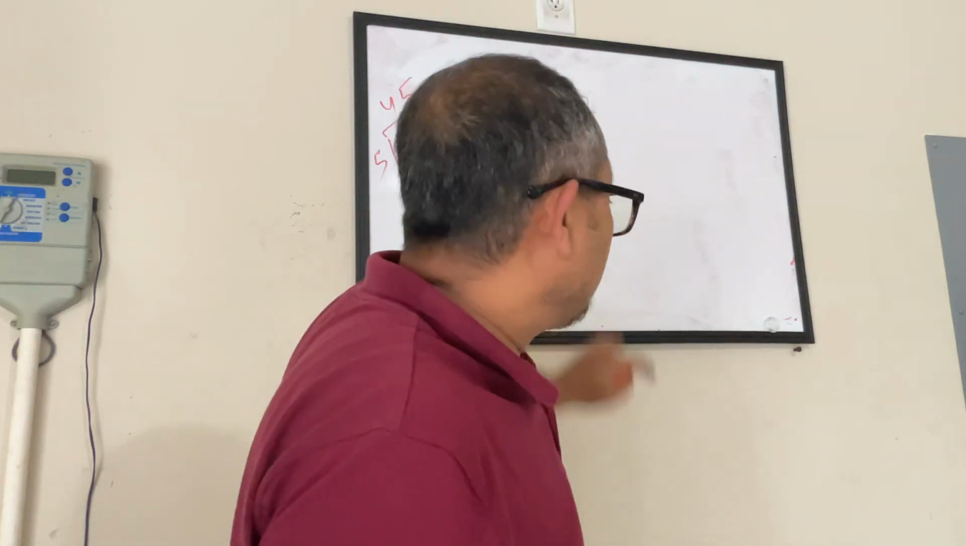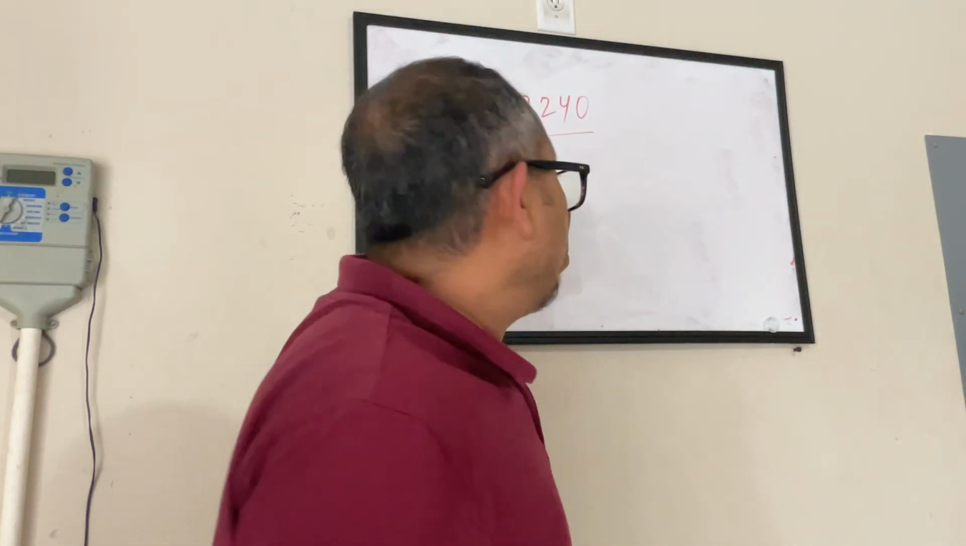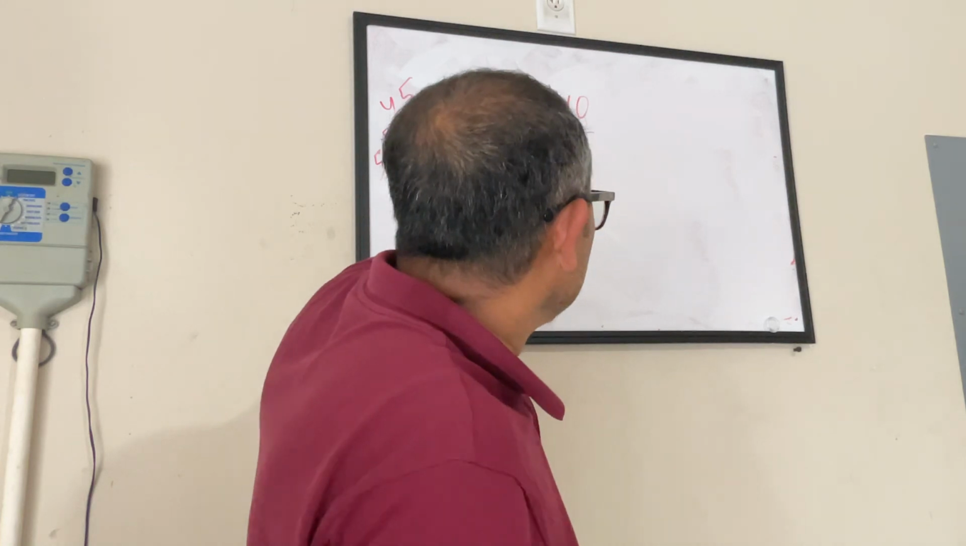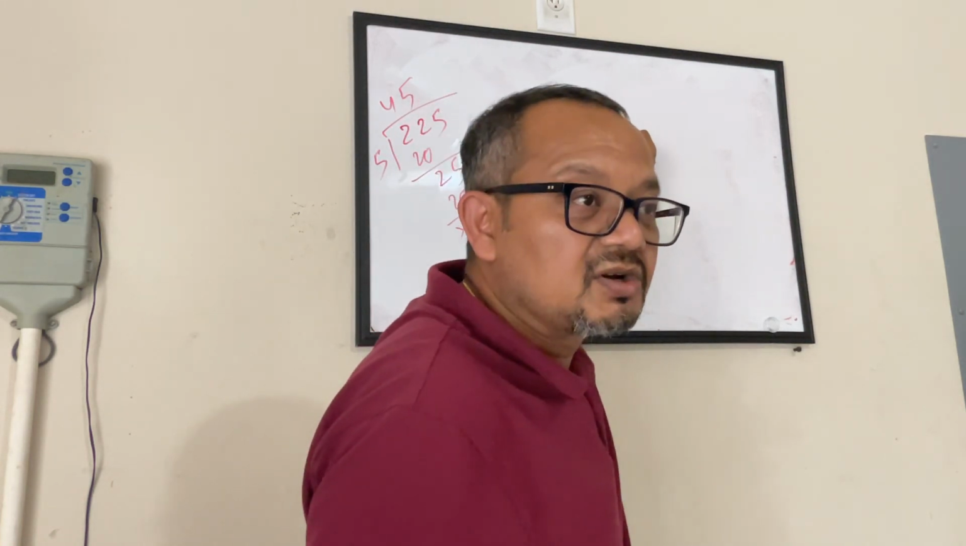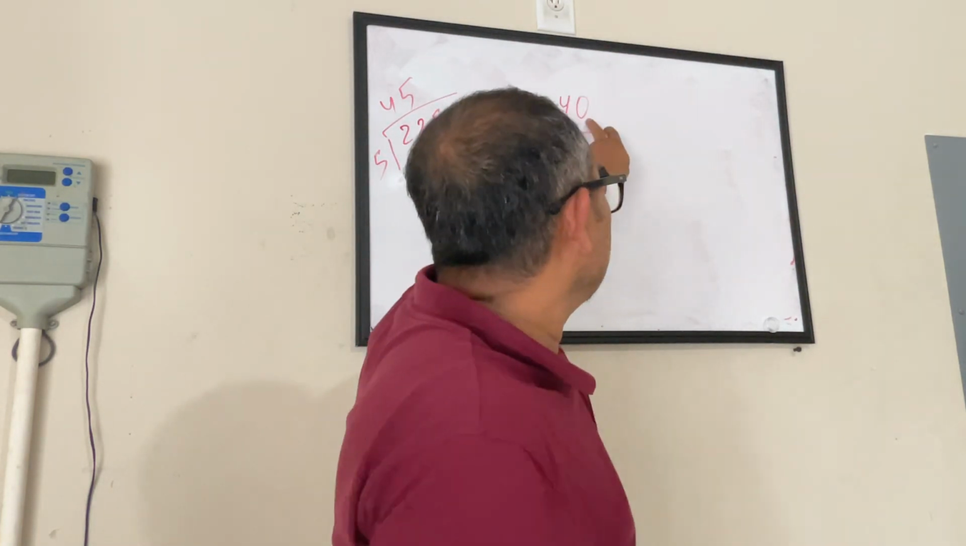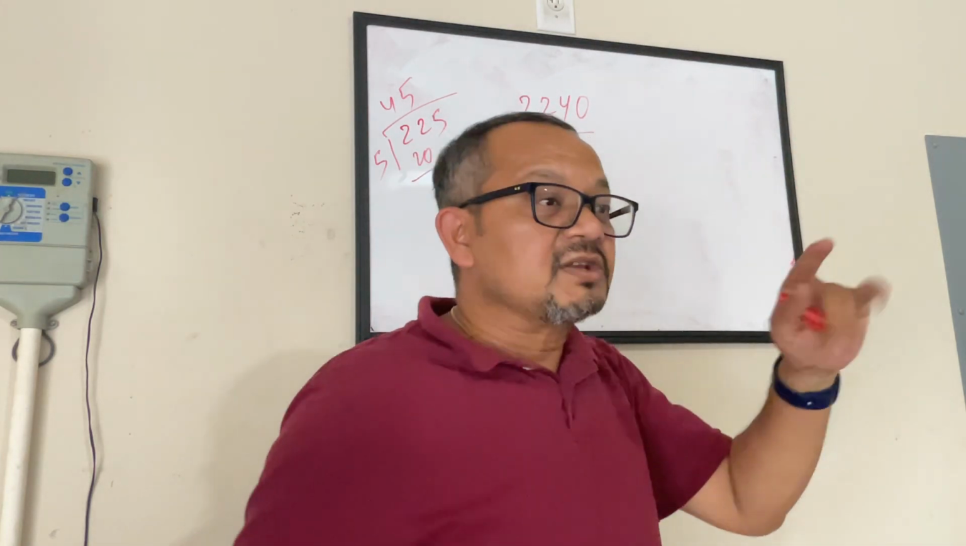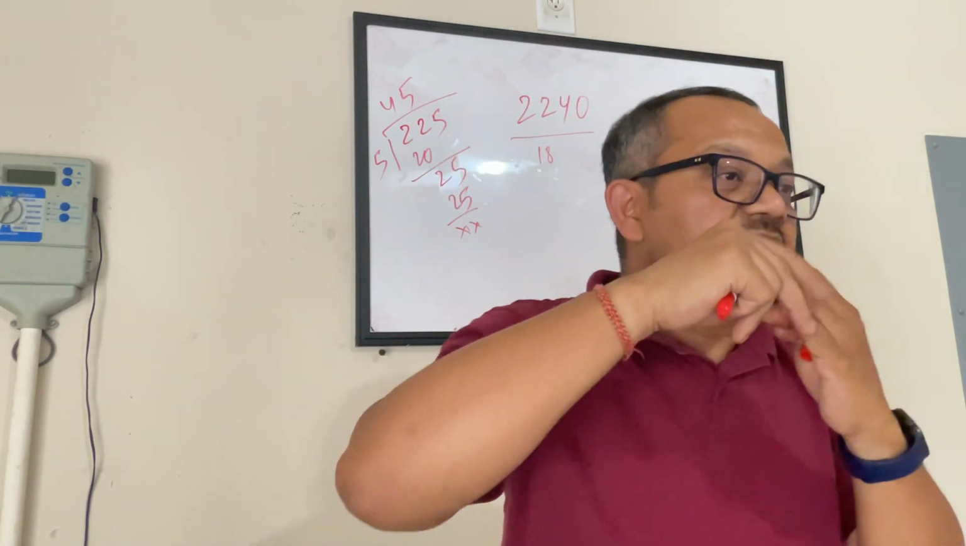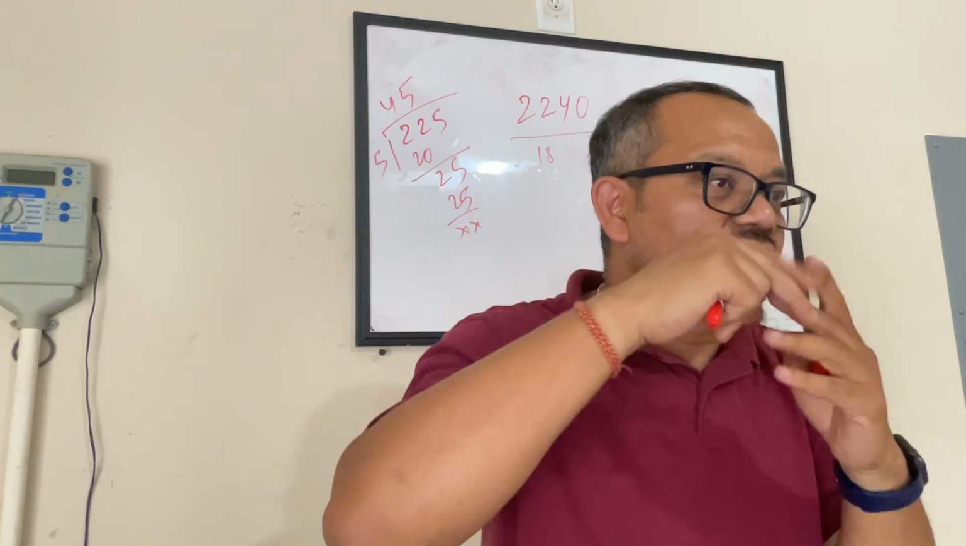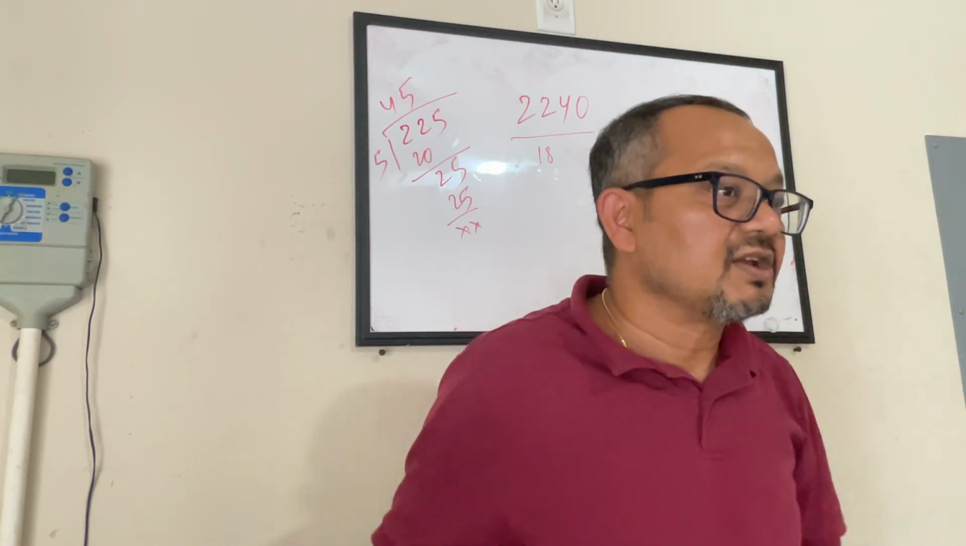If you don't know the table of 18, you don't have to worry about it. But what do you see here? This is an even number. This is also an even number. Why so? Because for an even number, the unit place is 0, 2, 4, 6, 8. Those are the numbers which are even numbers.